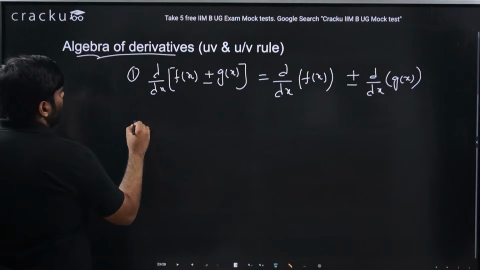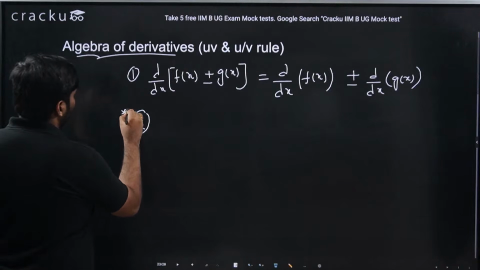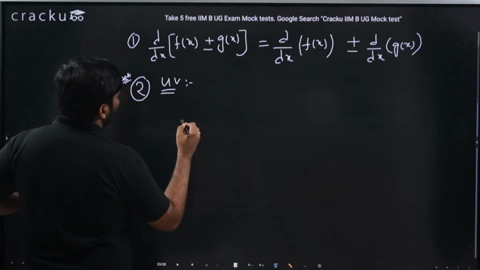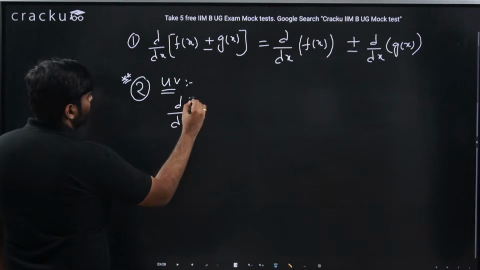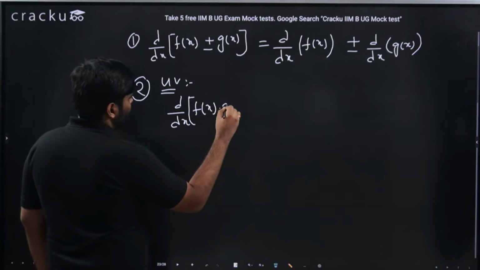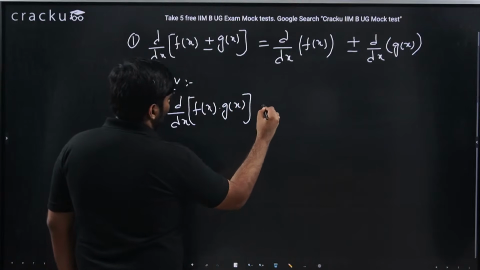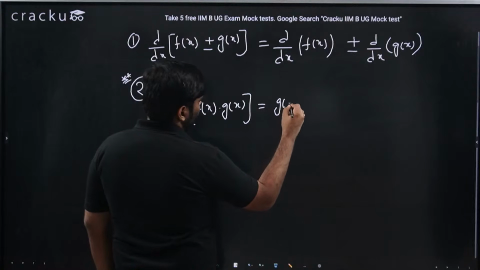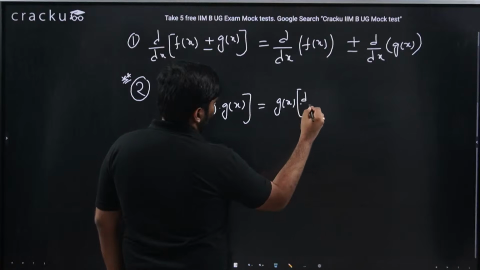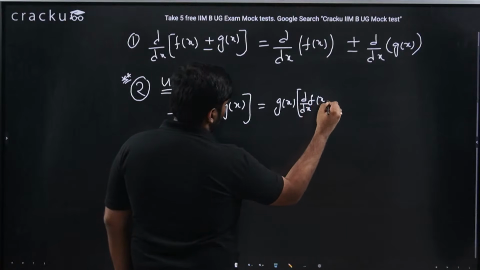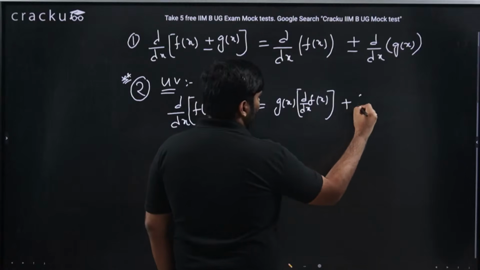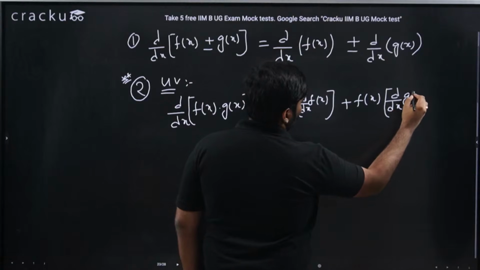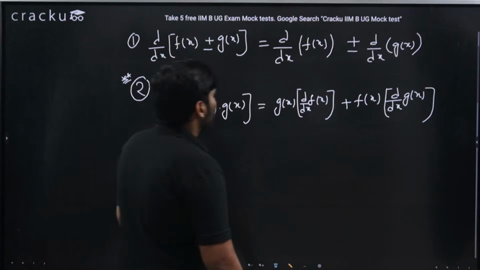At the same time, now we will be seeing the product rule, which is also known as UV rule. When I say d by dx of f of x into g of x, it is nothing but g of x into d by dx of f of x plus f of x into d by dx of g of x. This is what the UV rule is.